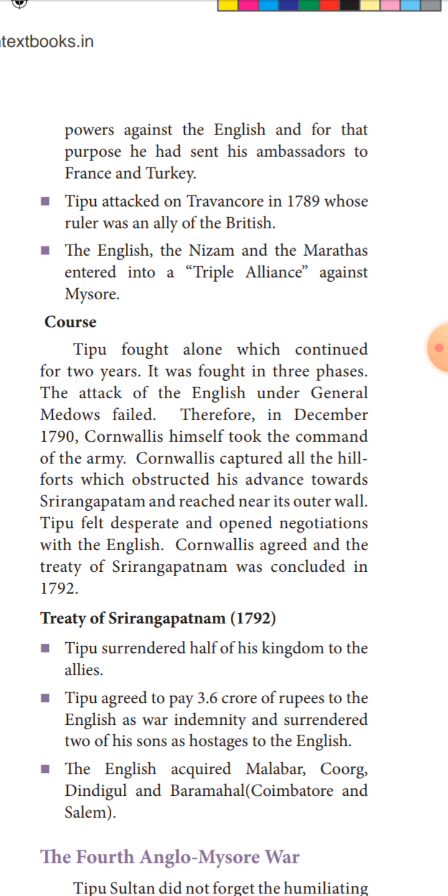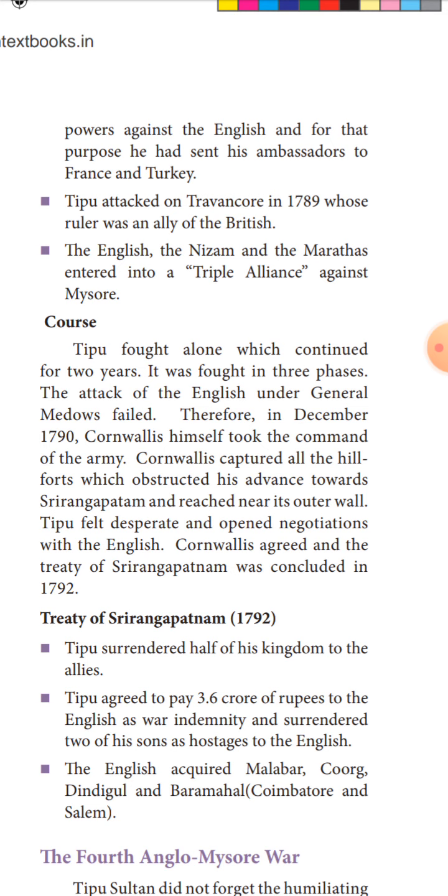Disappointed, Tipu Sultan negotiated with the British. After Tipu Sultan knew the power of Cornwallis, he became disappointed and came to sign a contract with the British.